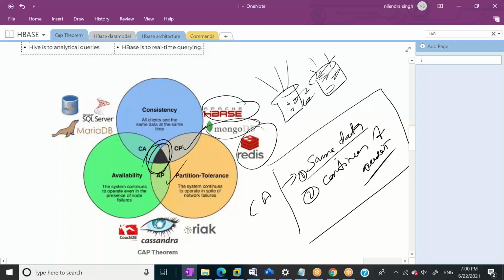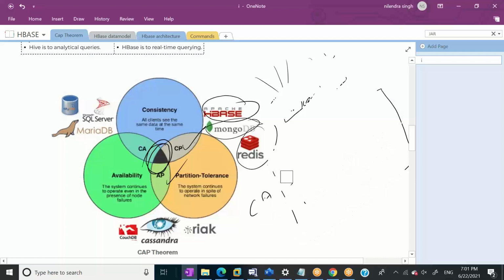What CP means is that all clients will see the same data. That's the first thing. If there is some network failure, the system should not stop working. We have multiple nodes, and if there is a network failure, the system won't stop working.